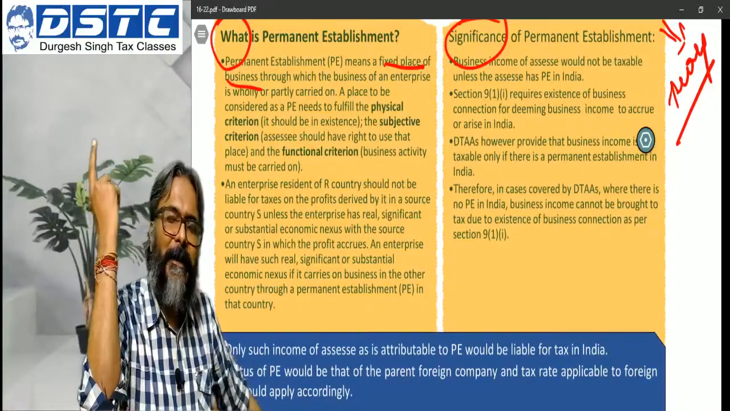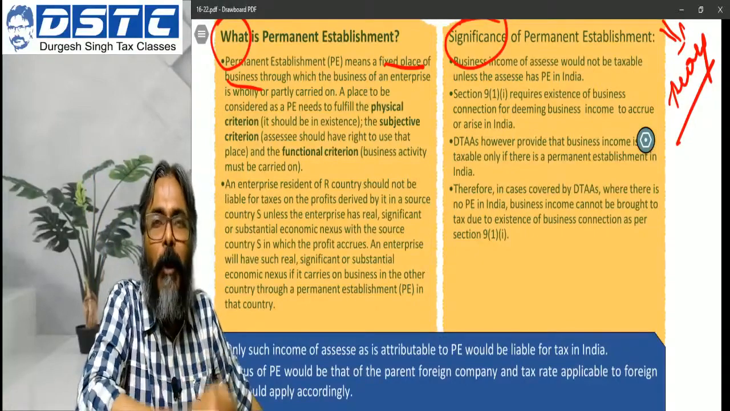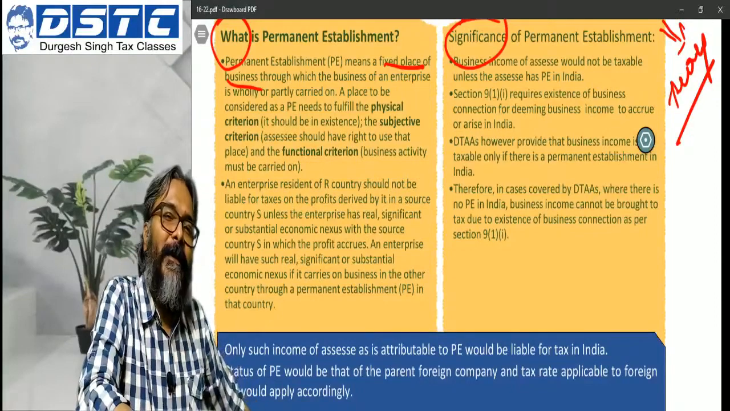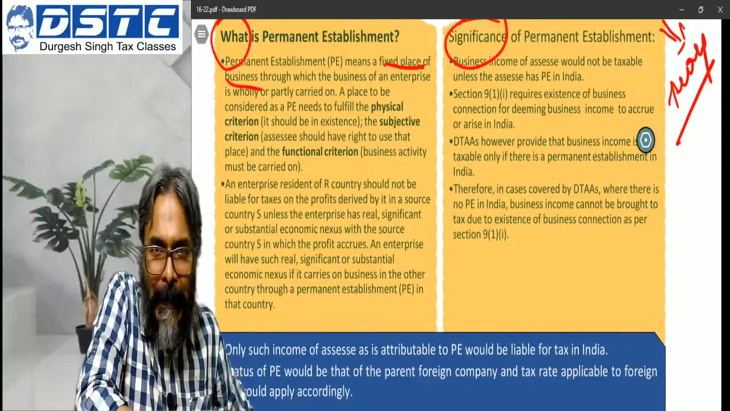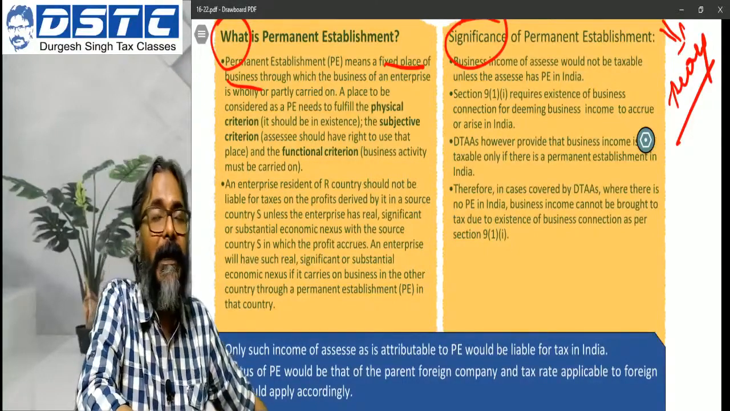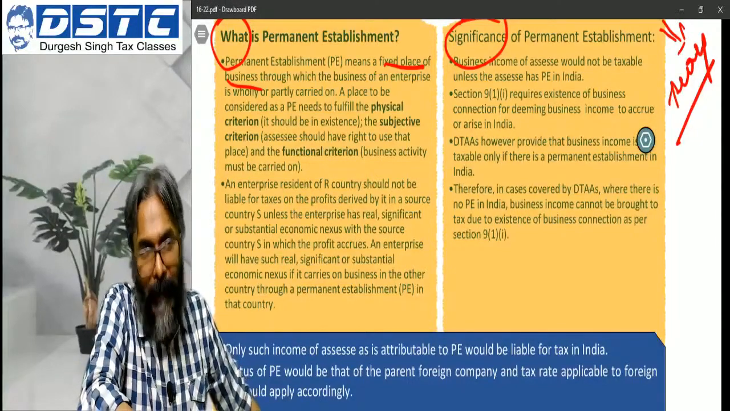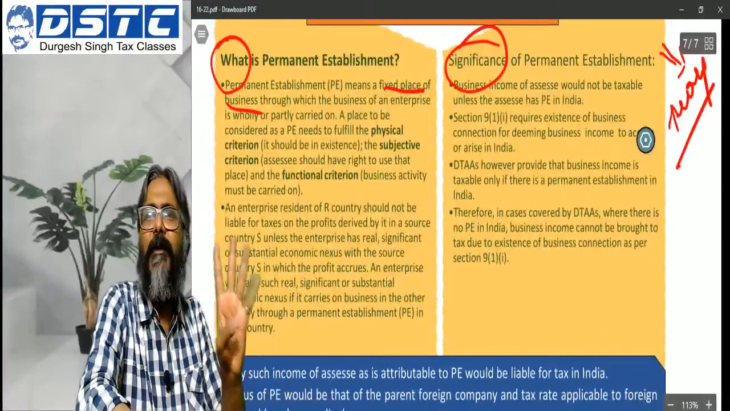What is the functional criteria? That I have got an agent who performs on behalf of me in the source country. So through the existence of an agent who acts mainly or wholly on behalf of you in the source country, we can say that there exists a PE, the non-resident PE, in the source country. So these are the three things that you should always understand.